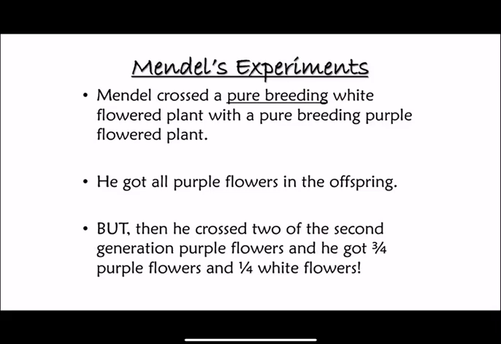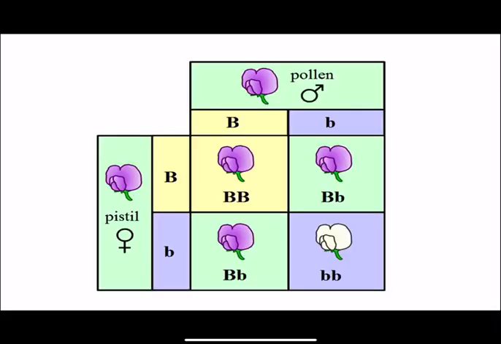Later he crossed two of the second generation of purple flowers, and three out of four of the flowers were purple, and one out of four were white. This blew Mendel's mind, and he had to look into it. This is a diagram of a Punnett square. It perfectly demonstrates Mendel's experiment.